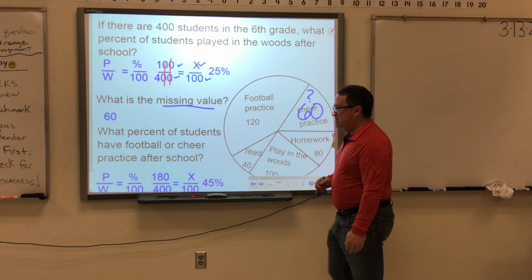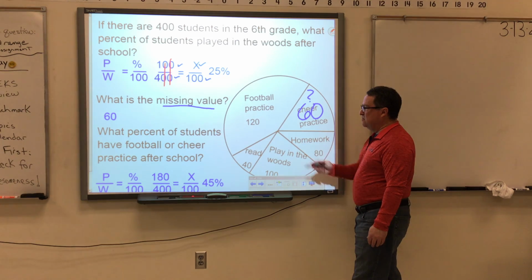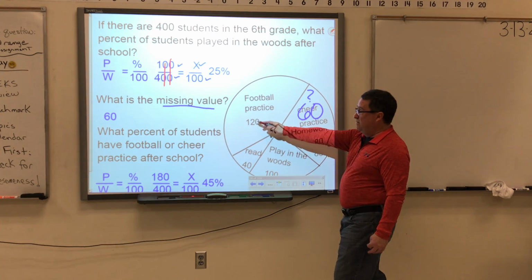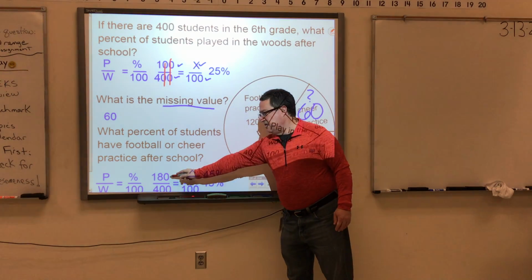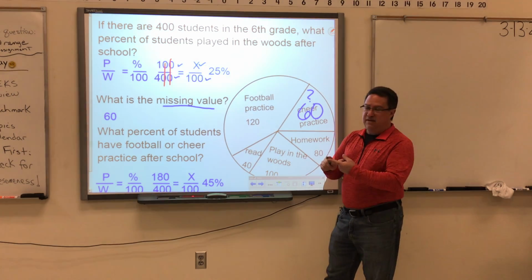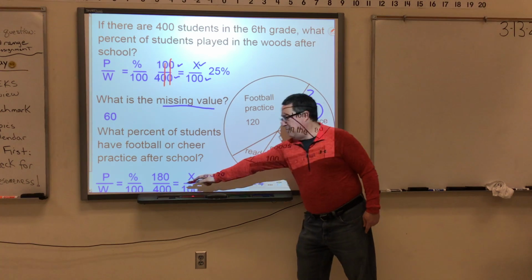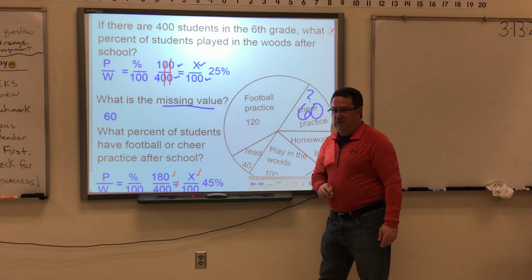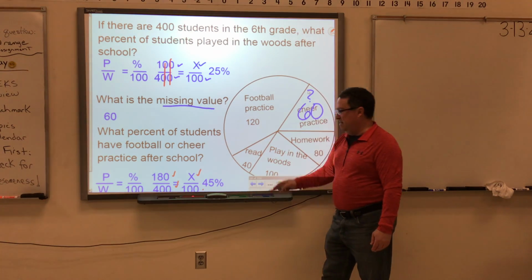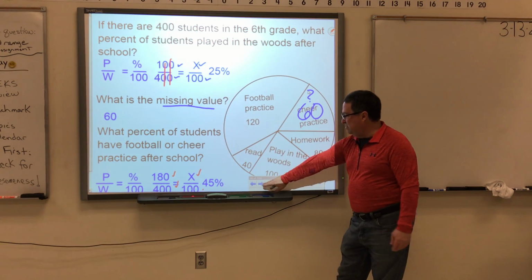What percent of the students have football or cheer practice after school? Well, we figured out the cheer. We know the football. 120 plus 60 is 180. 180 over 400 is how many students do this. How many students total? What percent are we looking for? 100%. That gives us 45%.